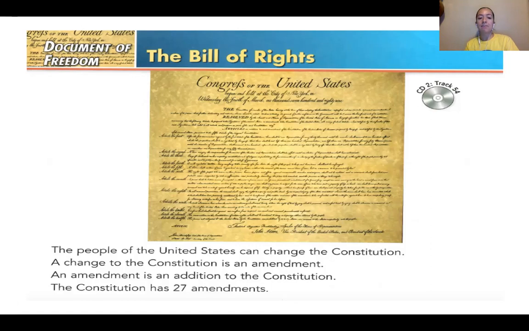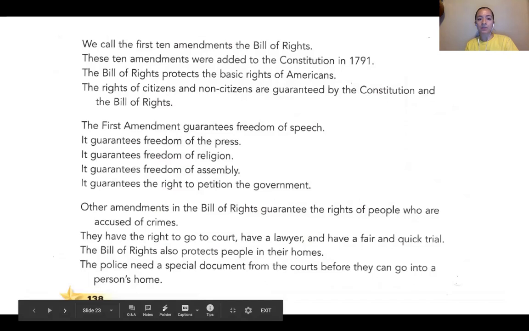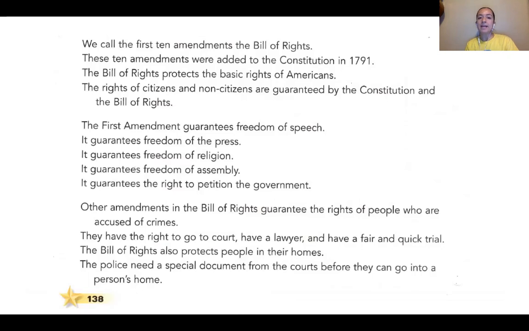The people of the United States can change the Constitution. A change to the Constitution is an amendment. An amendment is an addition to the Constitution. The Constitution has 27 amendments. We call the first 10 amendments the Bill of Rights. These 10 amendments were added to the Constitution in 1791.